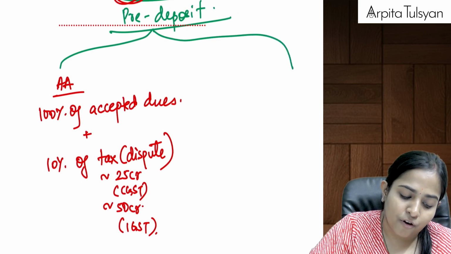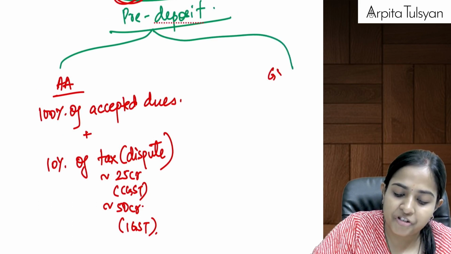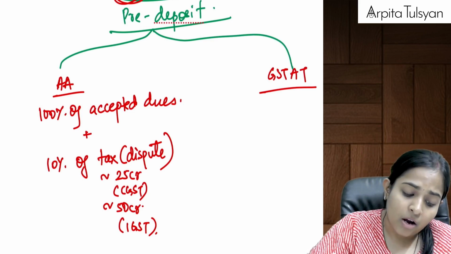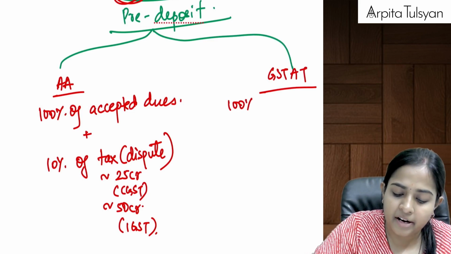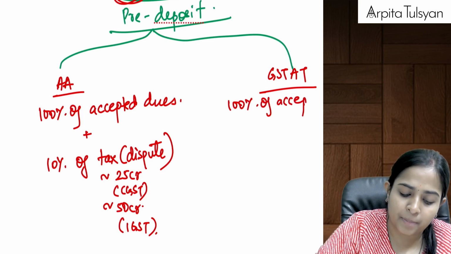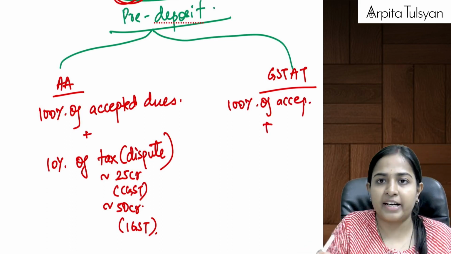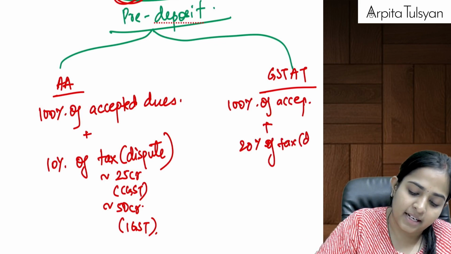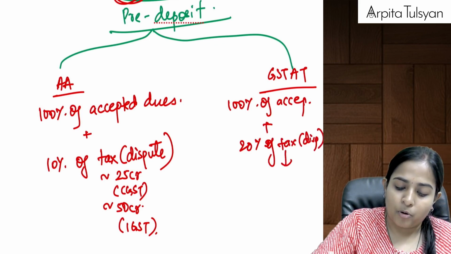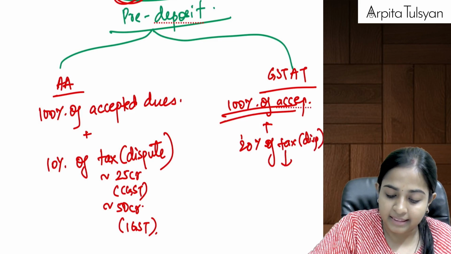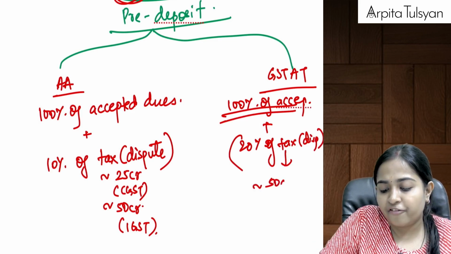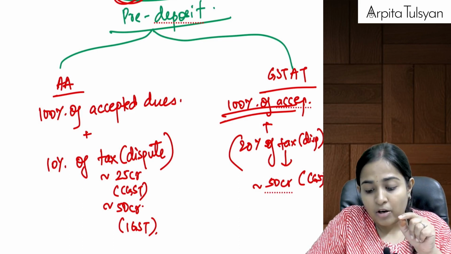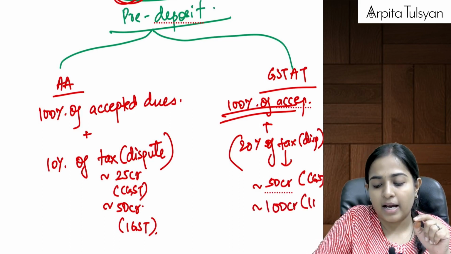And in case of pre-deposit before the GSTAT, either of the benches, principal bench or whatever, again in this case 100% of the accepted dues has to be paid, and then double of the left hand side, that is 20% of the tax which is in dispute. This amount will be restricted to 50 crores in case of CGST, SGST each, or 100 crore in case of IGST.